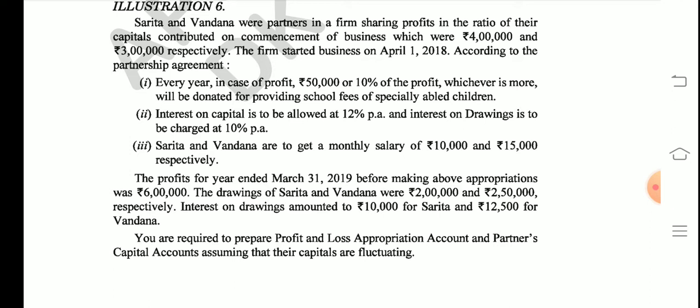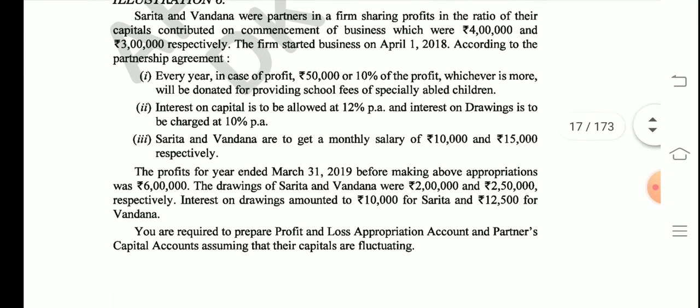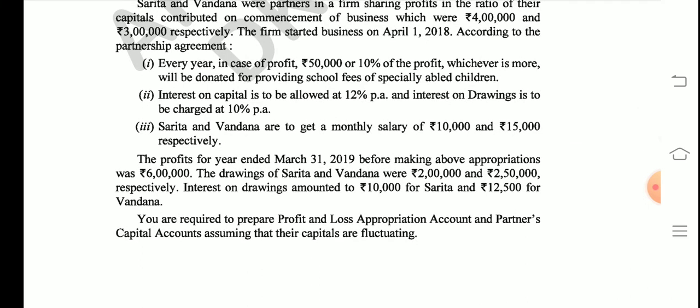Now the profit before ending that year was 6 lakh, and please note down this point, that the 6 lakh rupees was before making the above appropriations. That means the 6 lakh rupees will be divided between Vandana and Sarita only after calculating all the above points. The drawings of Sarita and Vandana are 2 lakh and 2,50,000. Students, do remember this, as the sequence of the names moves on, similarly the sequence of the amounts will also follow. That means Sarita has drawn 2 lakh rupees and Vandana has drawn 2,50,000 rupees.